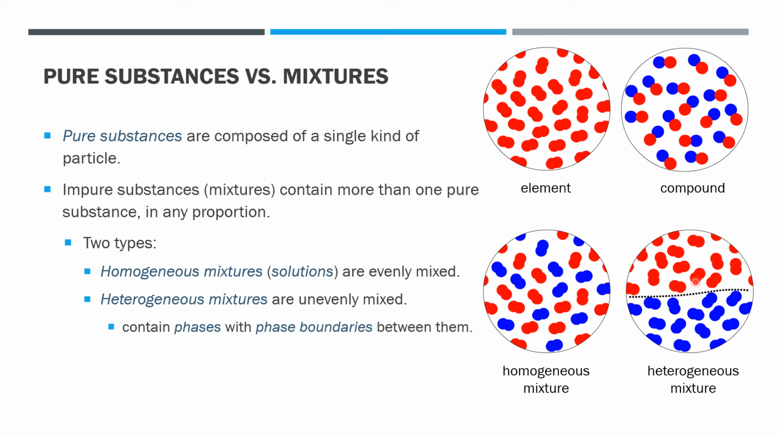What's an example of this? Oil and vinegar salad dressing is a classical example of a heterogeneous mixture, and you can clearly see the phase boundaries between the oil droplets and the vinegar. Now, you can mix the heterogeneous mixture up so fine that it is tough to tell whether you've got a homogeneous mixture or a heterogeneous mixture.